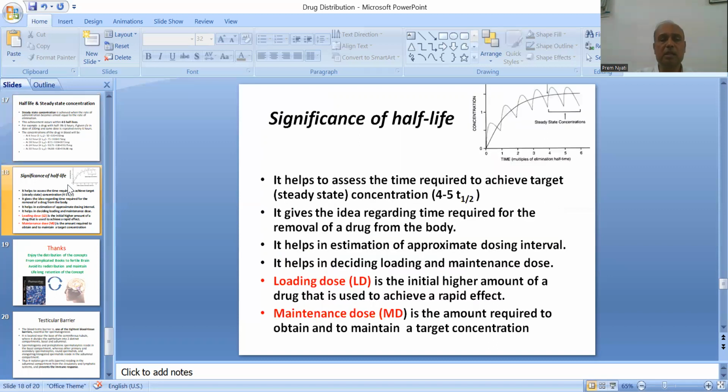Now, what is the significance of half-life? Half-life helps us to assess the time required to achieve target concentration. We have seen just now 4 to 5 half-lives. It gives the idea regarding time required for the removal of a drug from the body. It helps in the estimation of approximate dosing interval. It helps in deciding loading and maintenance dose. We have seen that loading dose is the initial higher amount of a drug that is used to achieve a rapid effect. Maintenance dose is the amount required to obtain and to maintain a target concentration.